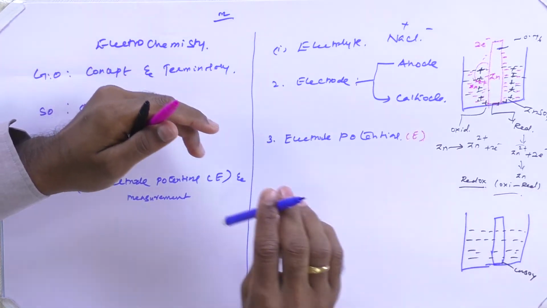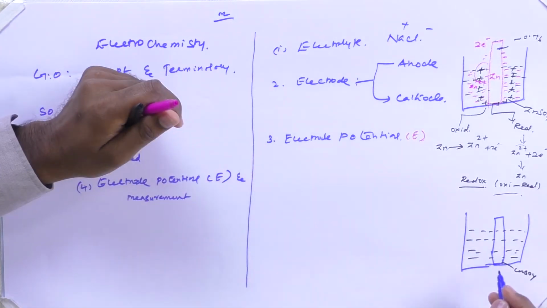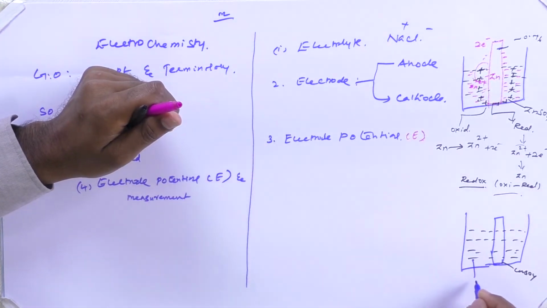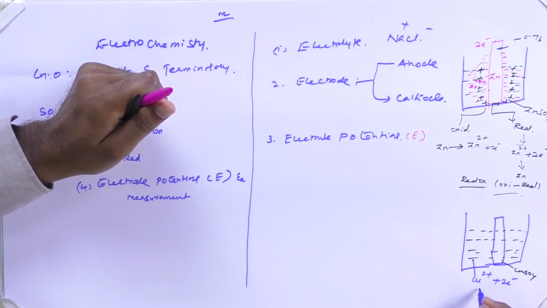Now what happens when you supply electrons? Copper is available in the form Cu2 plus. When you supply electrons to these electron deficient spaces, Cu2 plus gets reduced and becomes Cu0, or we can represent it as Cu. So a copper atom is formed, or we can say copper gets reduced and forms copper atoms.